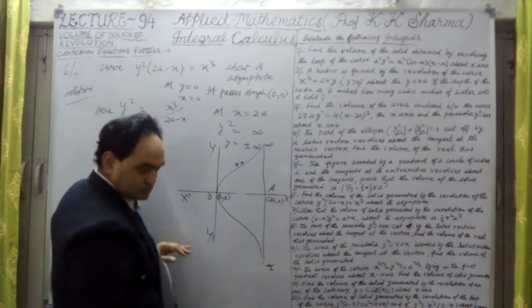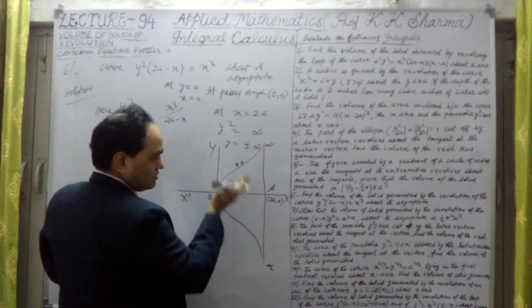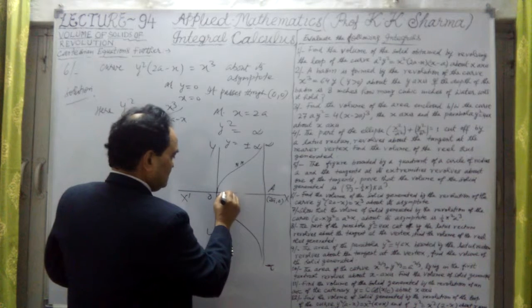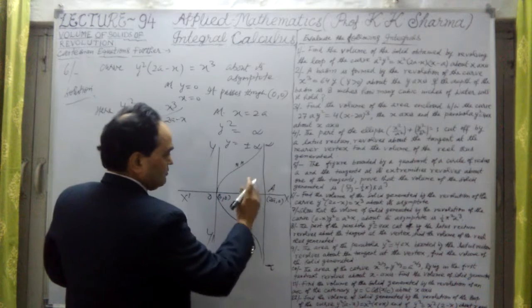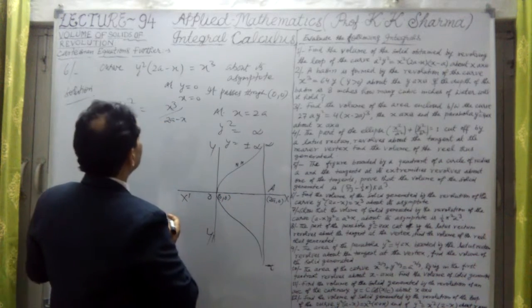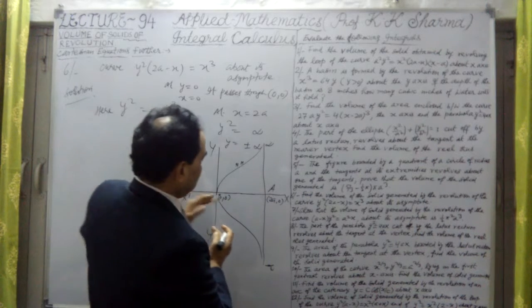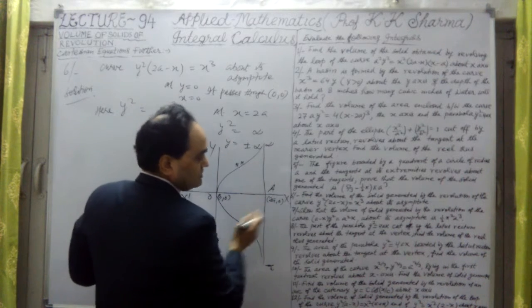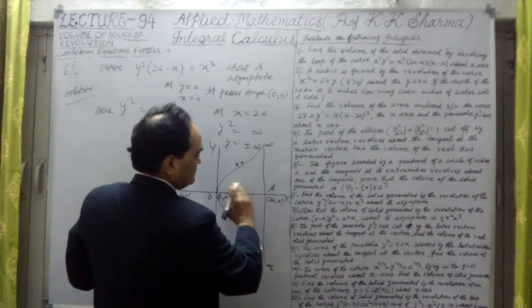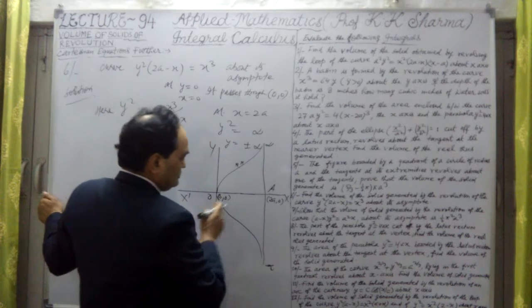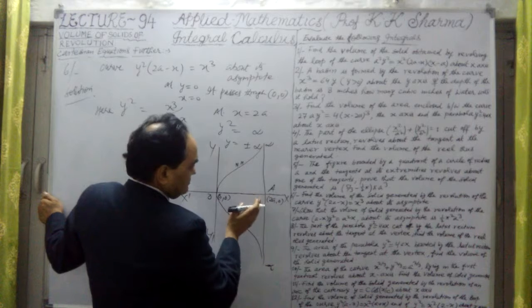This is not revolving around the axis of x. It is revolving around its asymptote, here. Okay, so this is what we have to do. We have to show here.